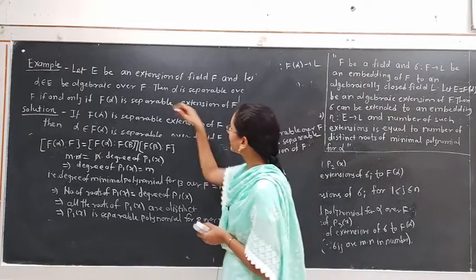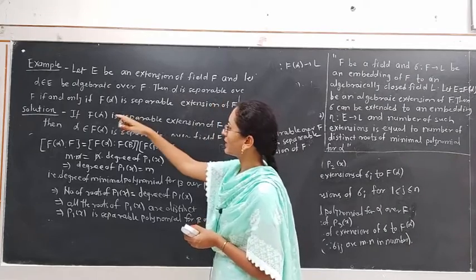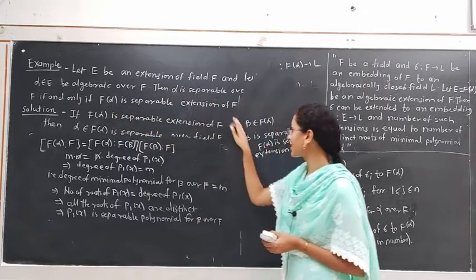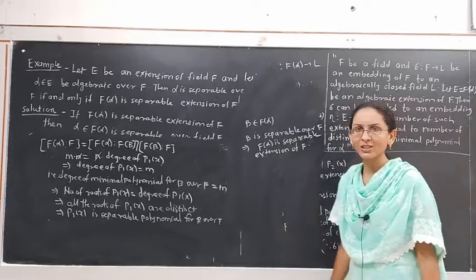We assume that this statement is true: alpha is separable over F, and we proved F(alpha) is a separable extension of F.